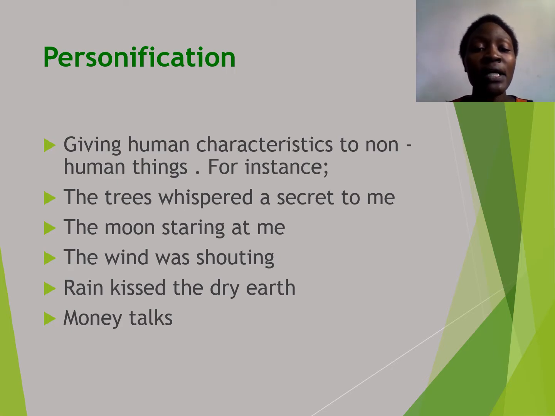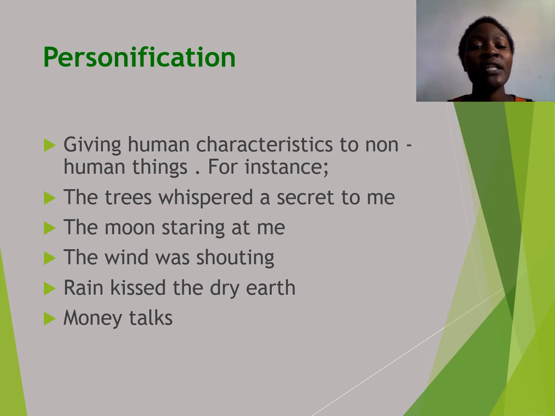Another example is the moon is staring at me. When you go out at night and the moon is shining in the sky, you can say the moon is staring at me. We all know that the moon is not human and thus it cannot stare at you.